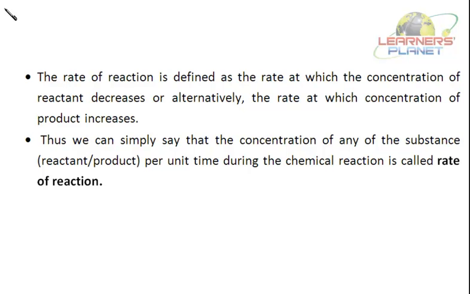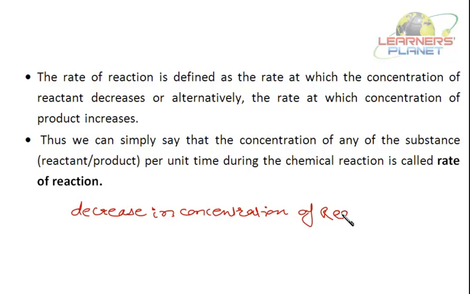What I have said just now: rate can be determined by either studying the decrease in concentration of reactants or increase in concentration of products.